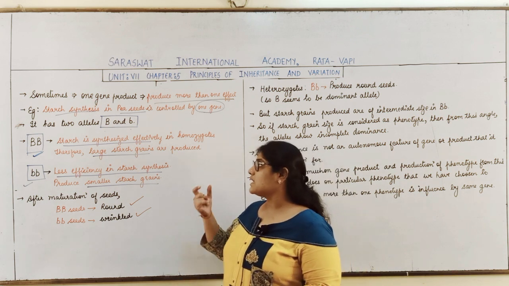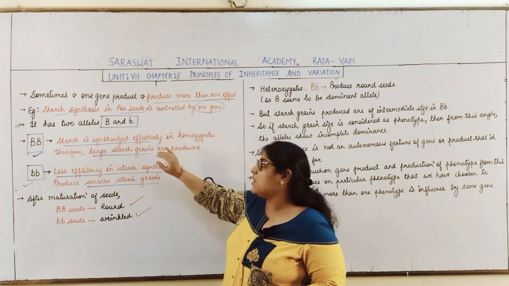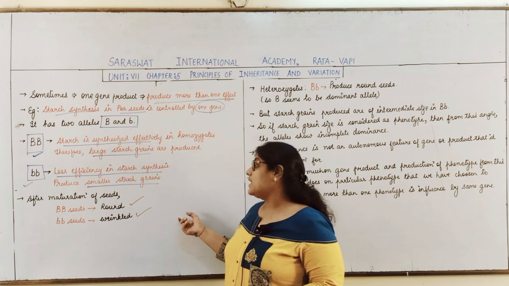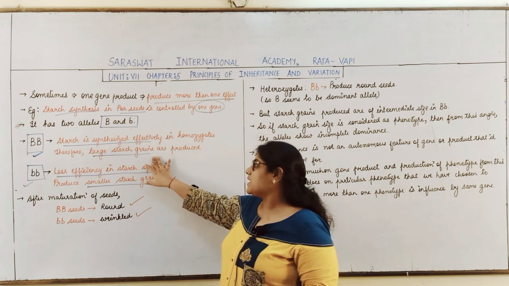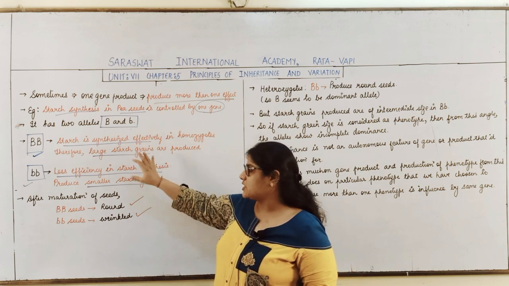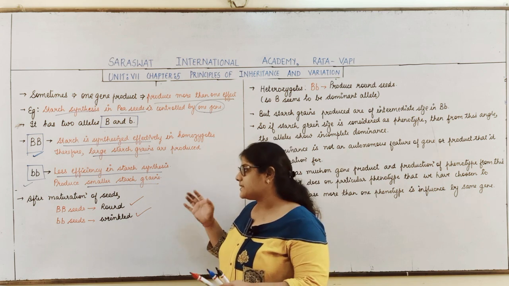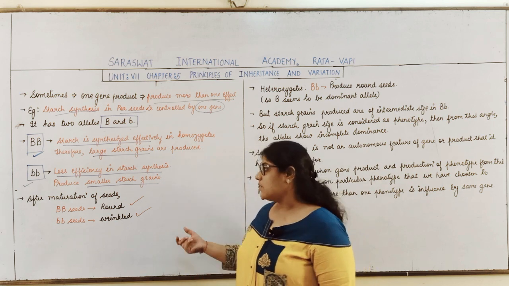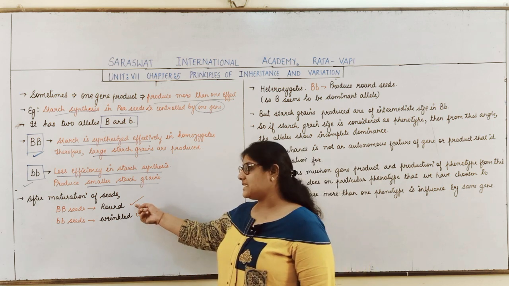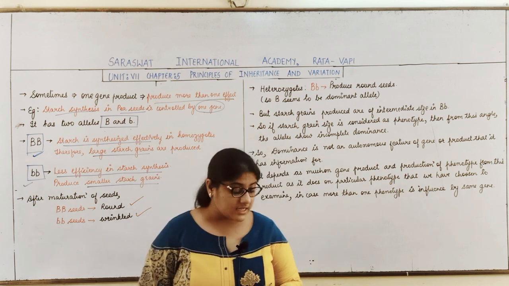So see students, the effect. One effect is the size of the starch grains and another one is the shape of the seeds. In one condition, starch grains are larger in size. In one condition, starch grains are smaller in size. Seeds, when they mature, what effect do they give? Capital B seeds are round and small b seeds are wrinkled.